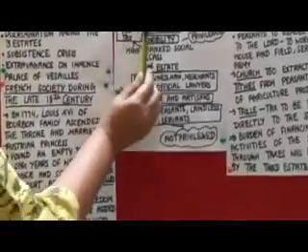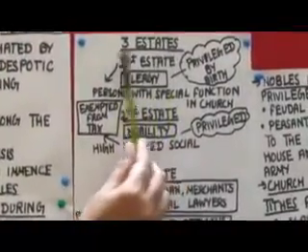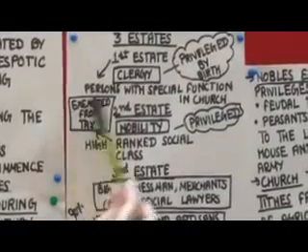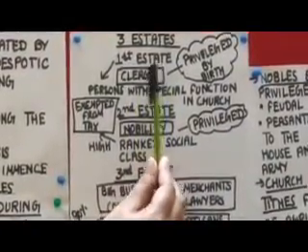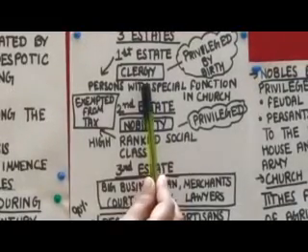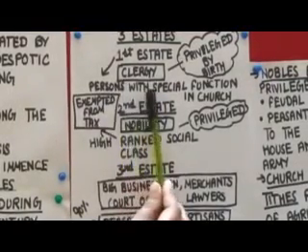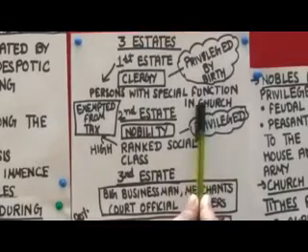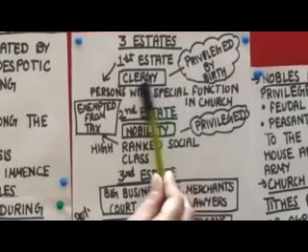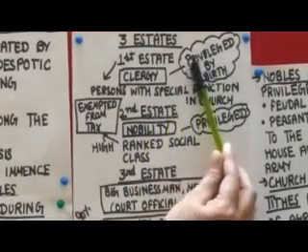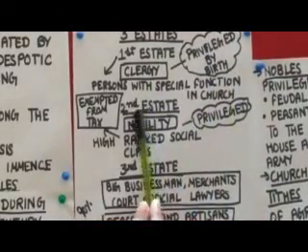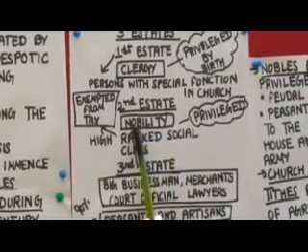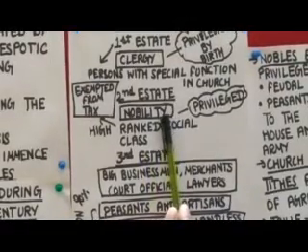See how this is about the French society, how it was divided. I have made this flow chart over here. Three estates. The first estate was clergy. In clergy, who were the people? Persons with special function in church. Means church people were included in clergy and they were privileged by birth. Then second estate. In second estate, nobility. In nobility, who were there?